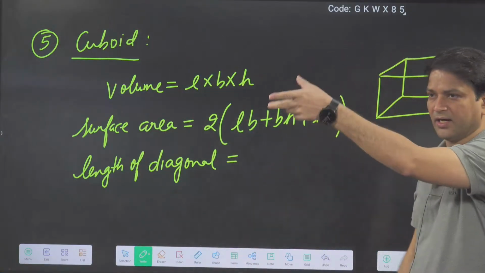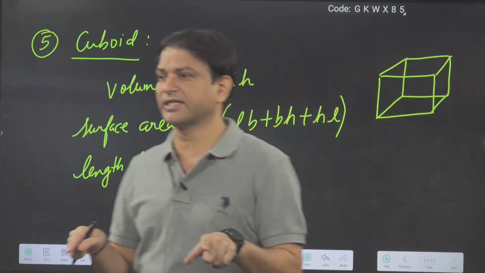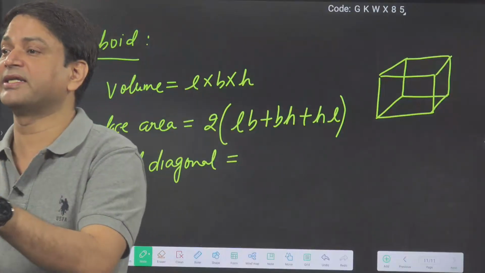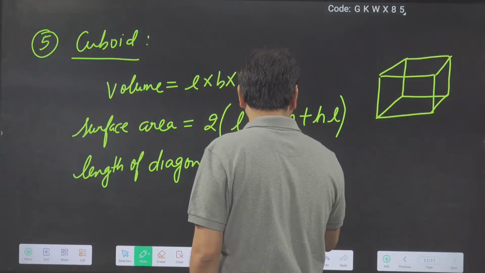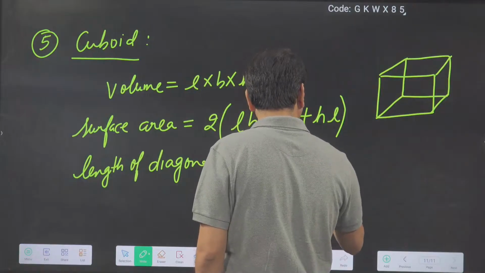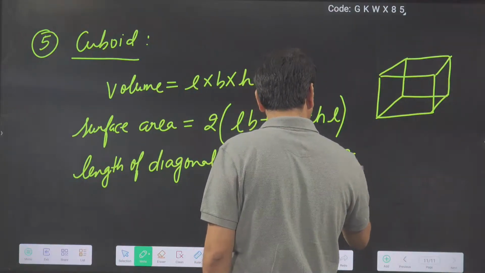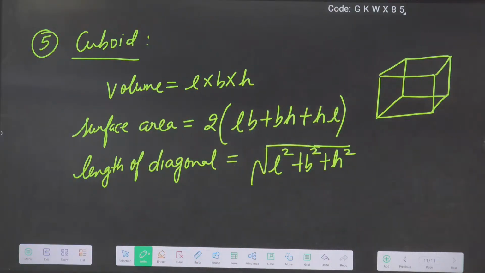Like in a rectangle I said under root of L square plus B square, but here three dimensions are there. Then we can say under root of L square plus B square plus H square. That is the diagonal of the cuboid. First I am talking about the cuboid.